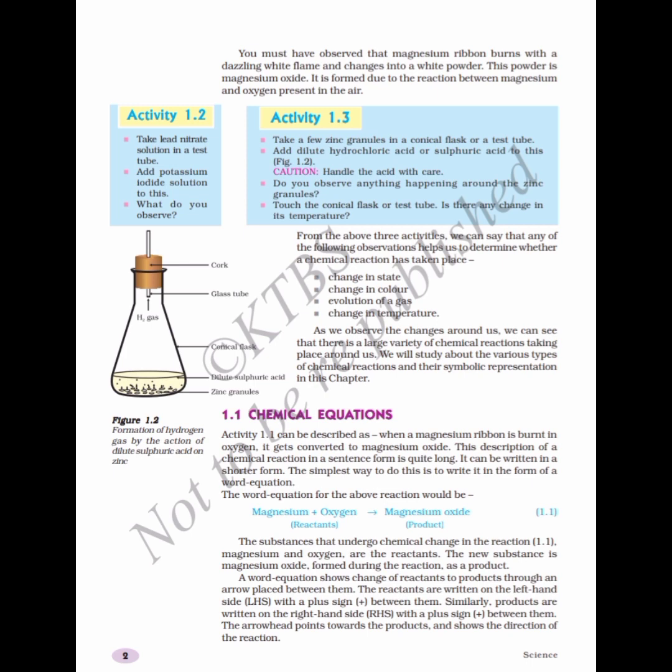So when there is a change in color taking place, yes, there is again a chemical reaction happening. Evolution of gas and change in temperature, these two factors we can see in activity 1.3. As we observe the changes around us, we can see that there is a large variety of chemical reactions taking place around us. We will study about the various types of chemical reactions and their symbolic representation in this chapter.